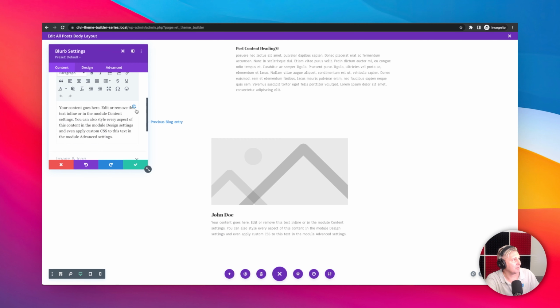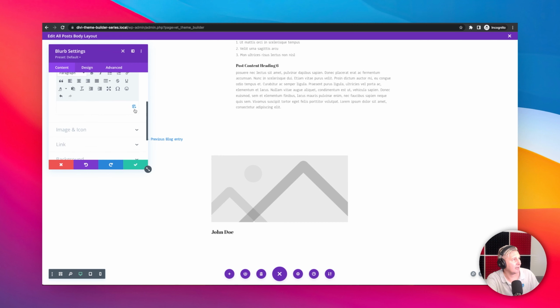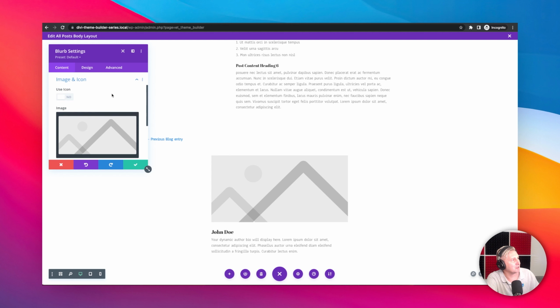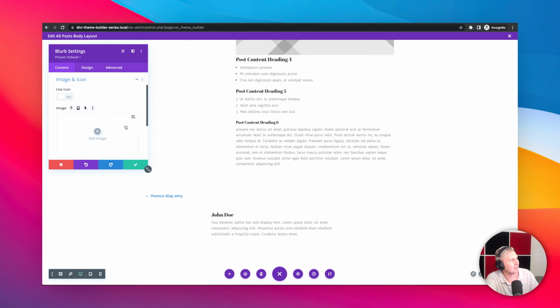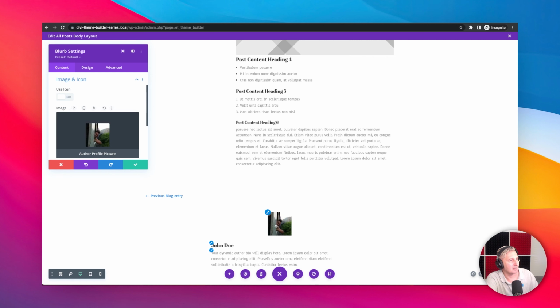And we are also going to be deleting this body out. And we're going to put the author bio in there. So we just select author bio. So we're using a lot of dynamic settings here. It's really cool. And then same thing with the image, man. We're going to be deleting the stock image out of there. We're going to be adding the author profile picture. There I am.